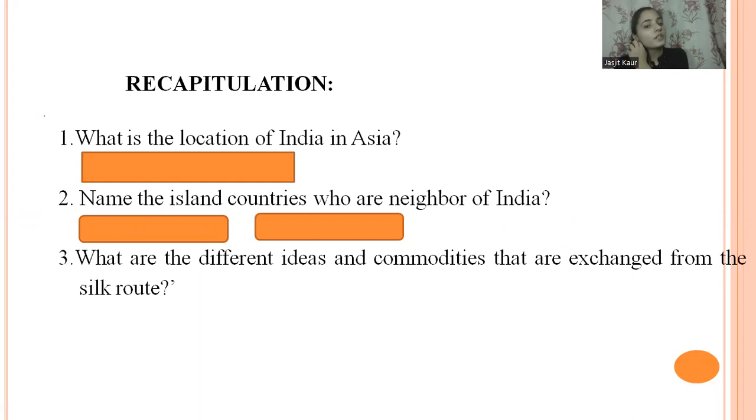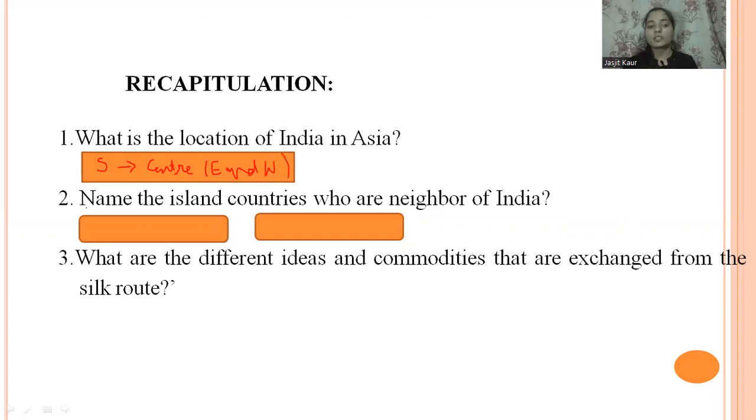Okay. So now first tell me, what is the location of India in Asia? If we talk about the exact location. Yes. Very good, students. It is located in the southern part, and if we mainly talk about Asia, it is located in the center of East and West Asia. Center of East and West Asia. Sorry for my handwriting, students.